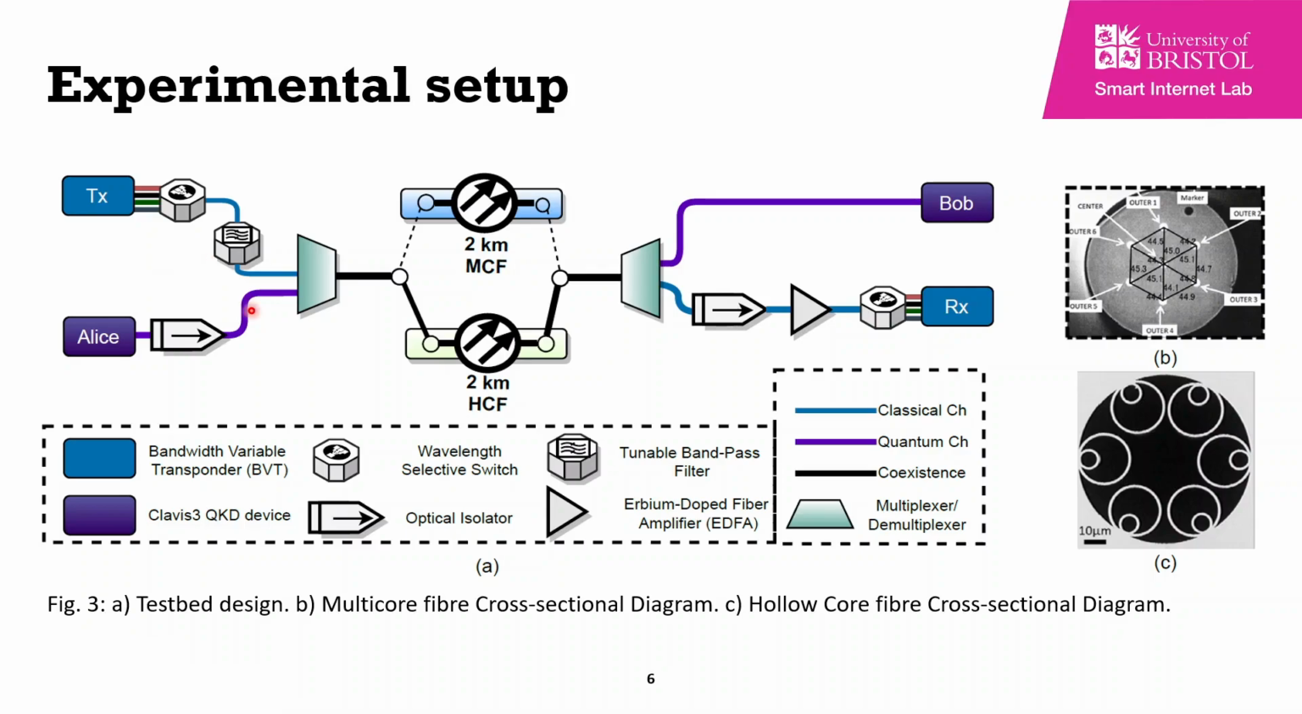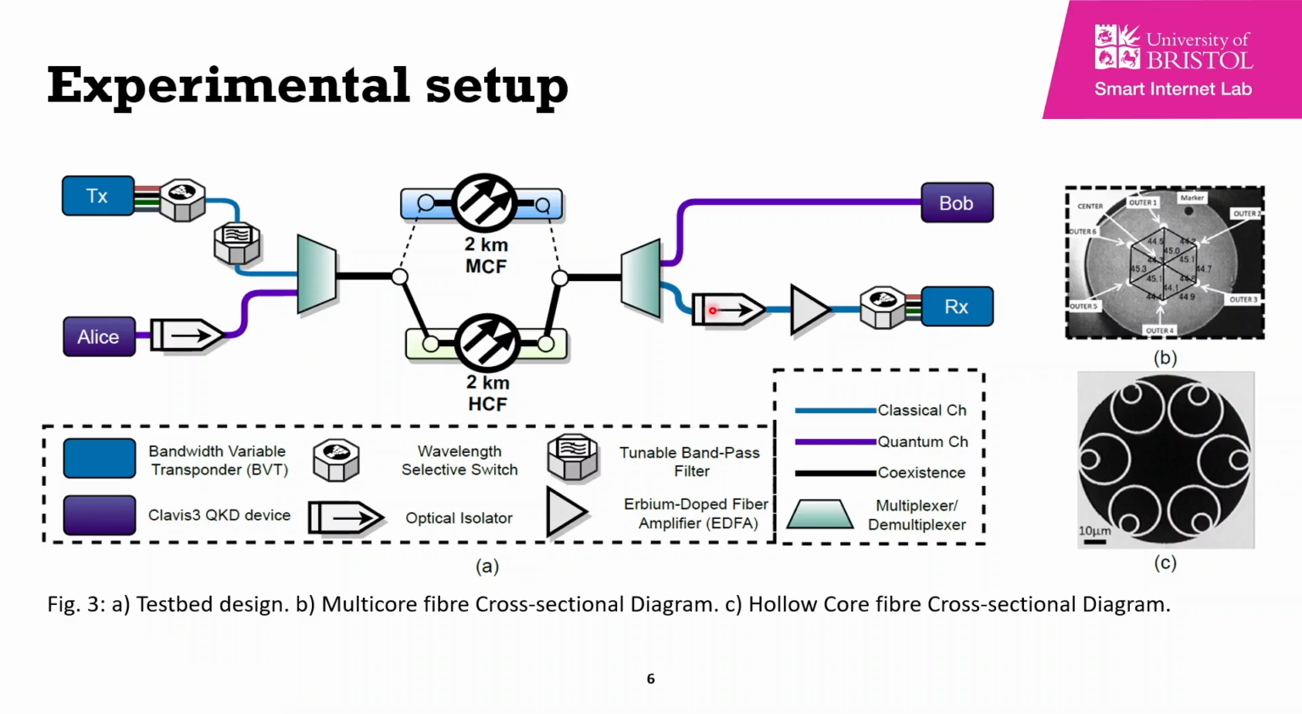The classical channels and the quantum channel are then coupled through a WDM multiplexer in a coexisting configuration and travel through 2 km of either multi-core fiber or hollow core fiber to a WDM demultiplexer. This WDM passes the quantum channel to the Bob receiving unit of the QKD and rejects the classical channels